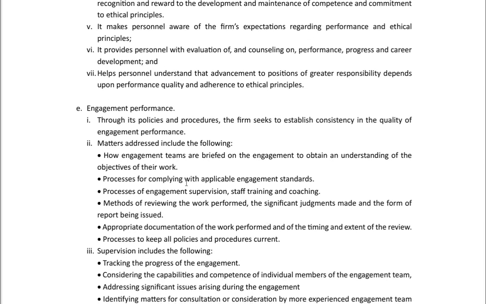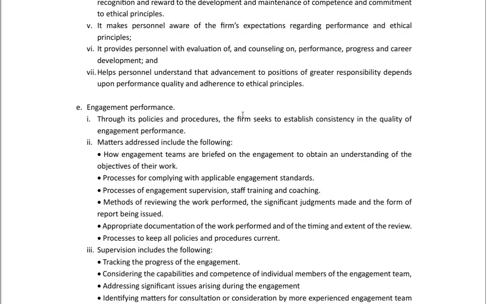Engagement performance is the fifth element. Through its policies and procedures, the firm seeks to establish consistency in the quality of engagement performance. Matters addressed include the following: how engagement teams are briefed on the engagement to obtain an understanding of the objectives of their work, processes for complying with applicable engagement standards, processes of engagement supervision, staff training, and coaching, methods of reviewing the work performed, the significant judgments made and the form of report being issued, appropriate documentation of the work performed, timing and extent of review, and processes to keep all policies and procedures current.